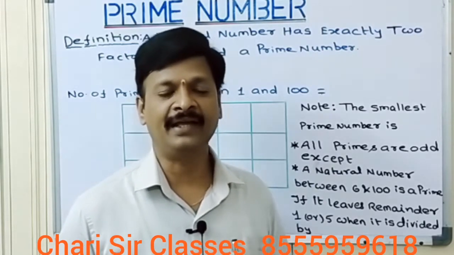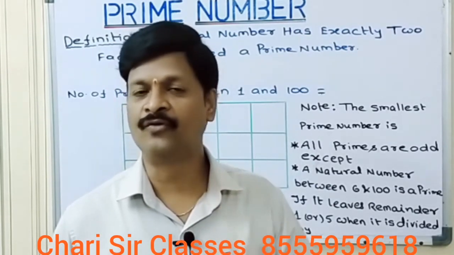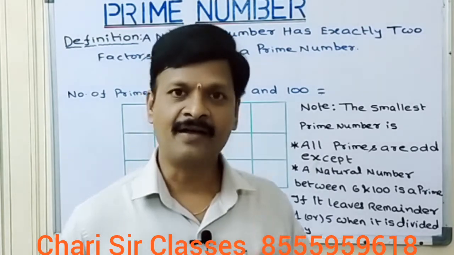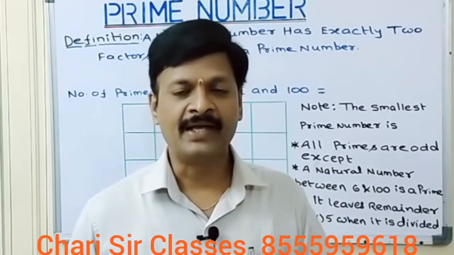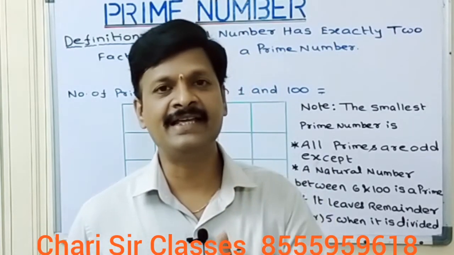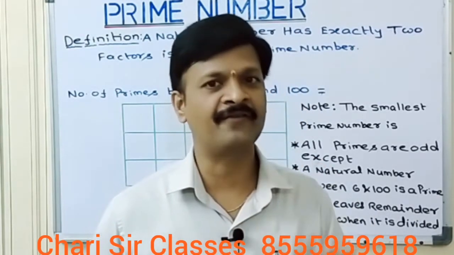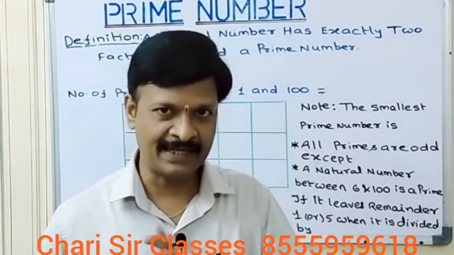So a prime number is a natural number which has exactly two factors. The two factors are 1 and itself. Suppose you consider 7. 7 is exactly divisible by 1, and 7 is exactly divisible by 7 itself. It has no other factors apart from 1 and itself. Therefore, 7 is a prime number.